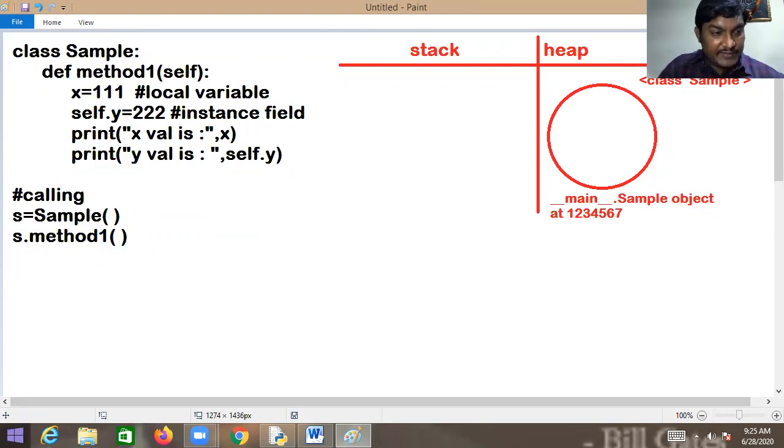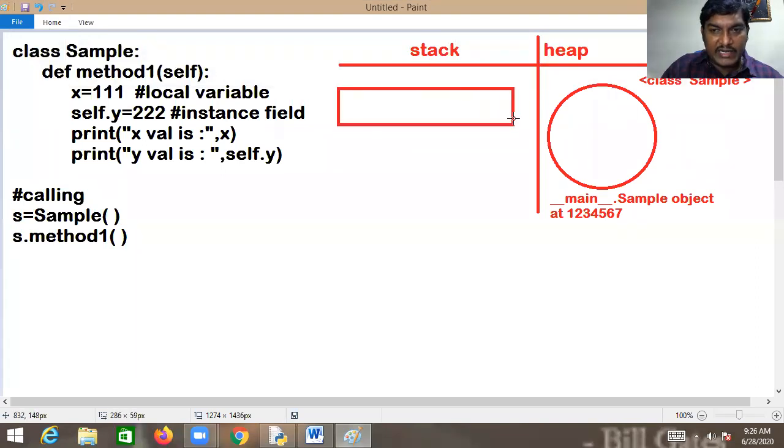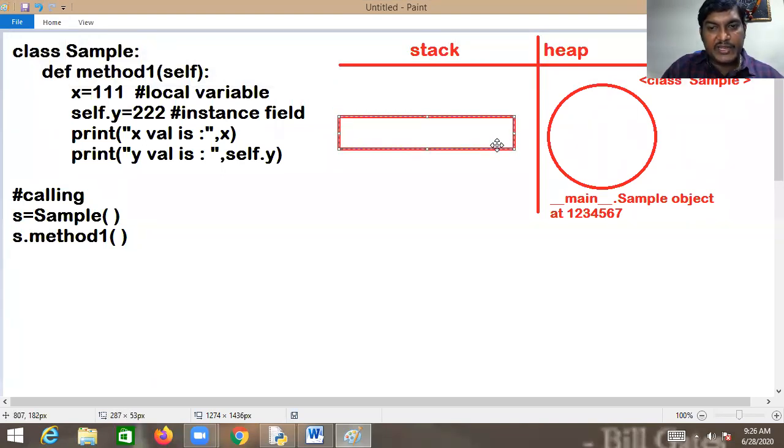As I have said many times, assignment is always from right to left. That is the reason the right-hand side operation is done first. Once the object of the class is instantiated, it will be assigned to s. What is s? s is a reference. Then immediately what happens? For the reference, memory is allocated in the stack. This is what exactly happens.